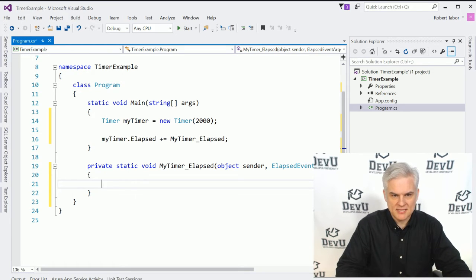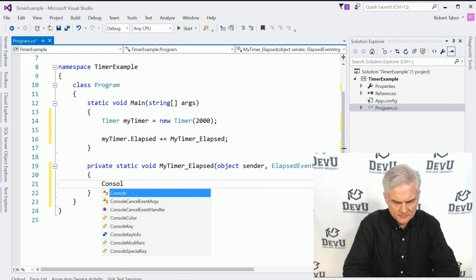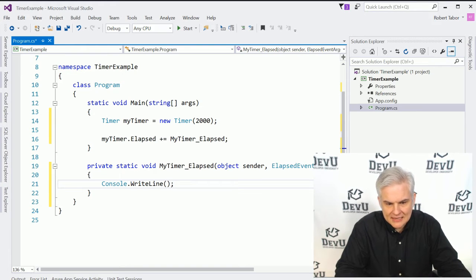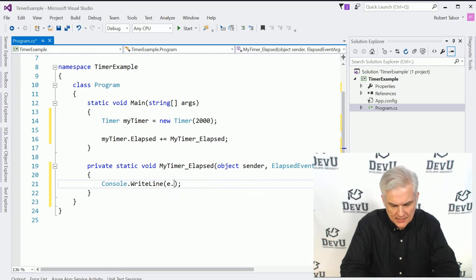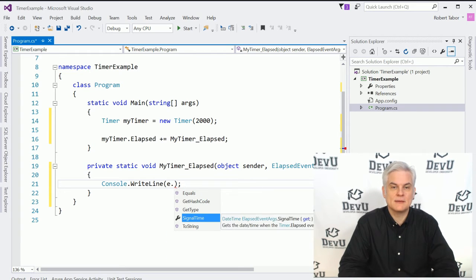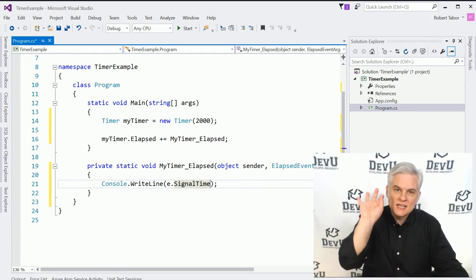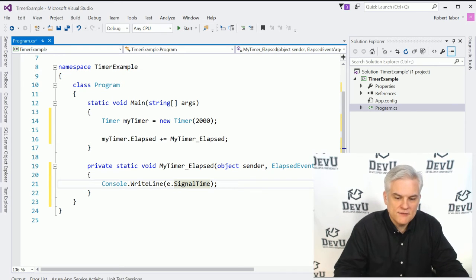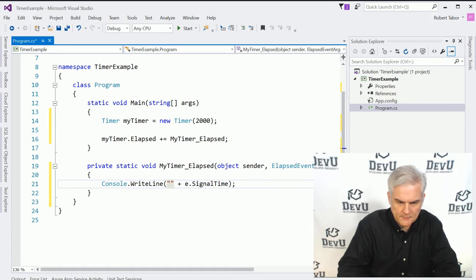So this is where I might write something like a console dot writeLine. The elapsed event will send along some event arguments, and one of the interesting event arguments is actually the signal time, which will give me the exact time, down to the millisecond, when that particular event was raised.